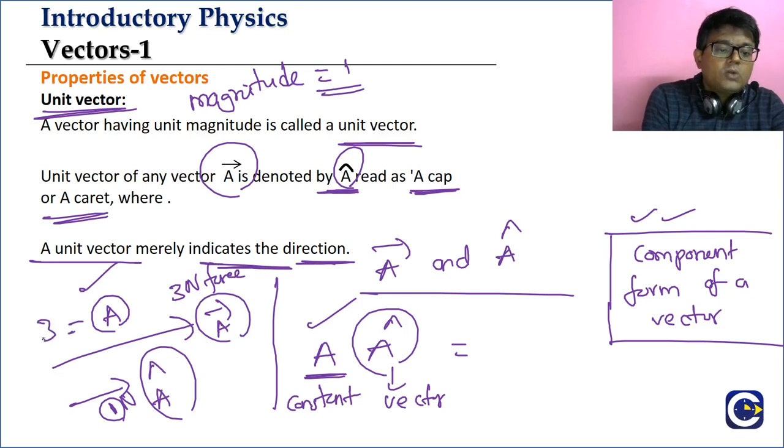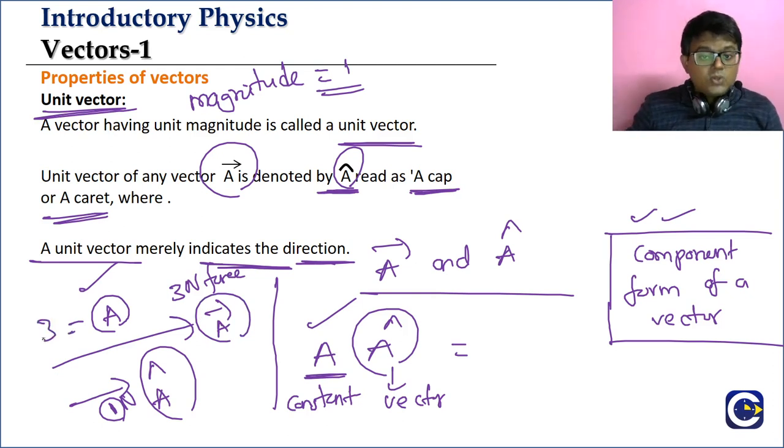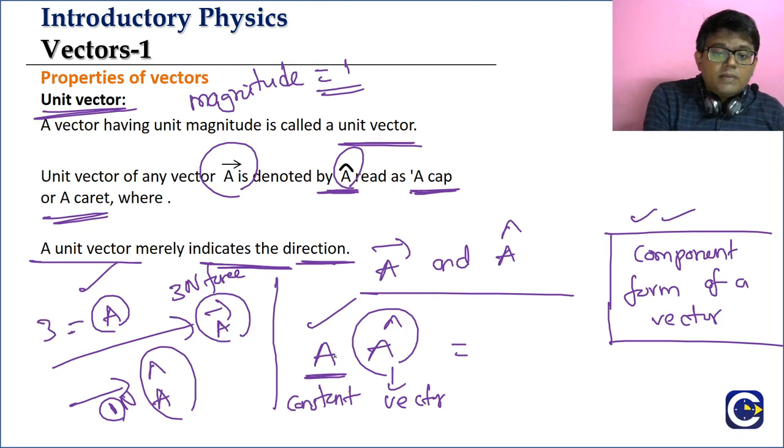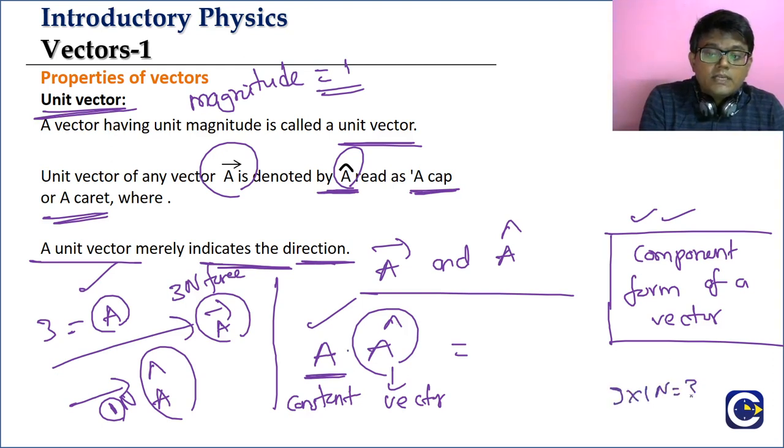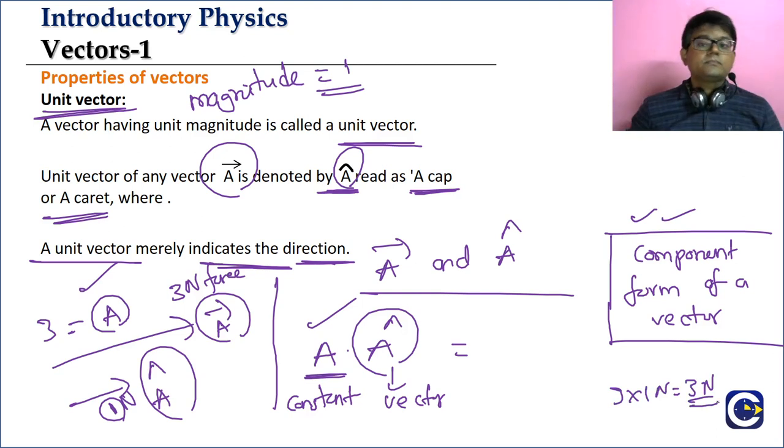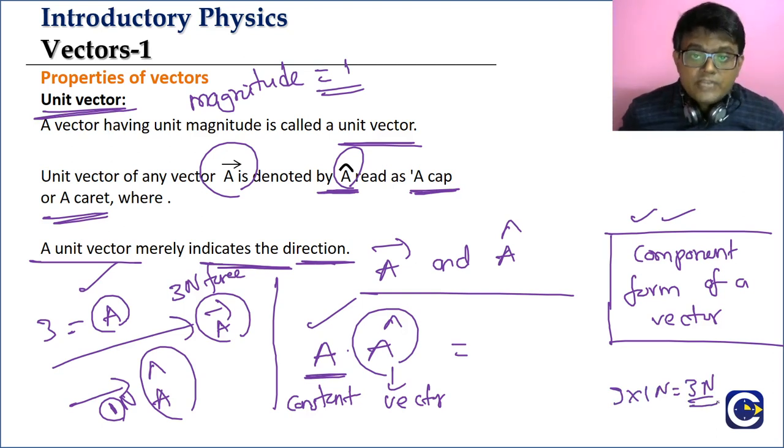A value is equal to 3. So if you multiply 3 with a cap, that is going to be a vector which will be having how much magnitude? 3 into 1 Newton. It will have a magnitude of 3 Newtons.